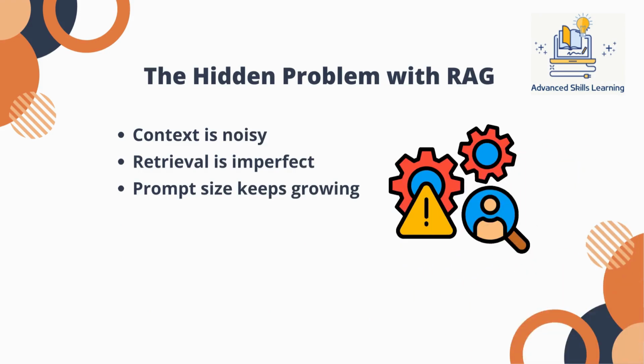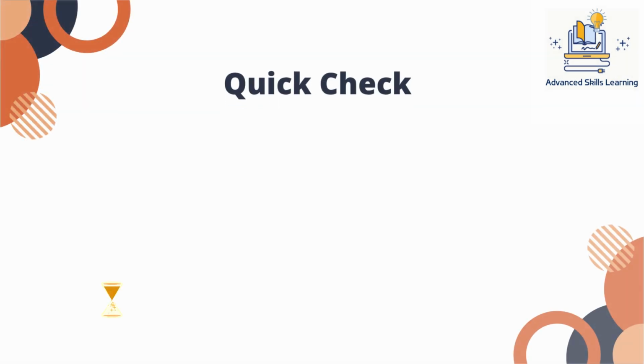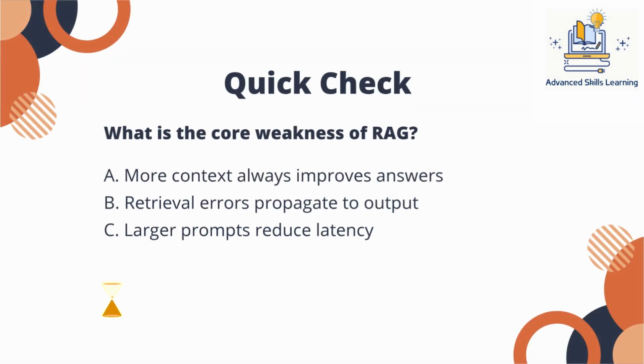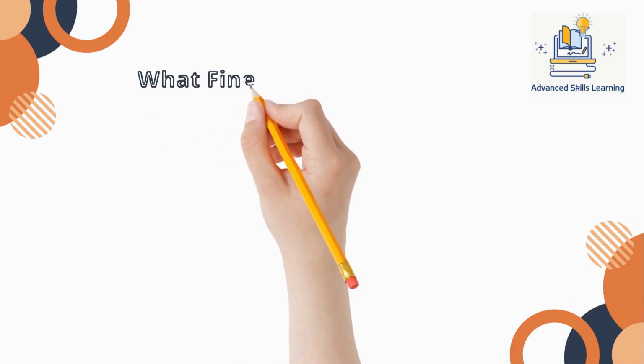Quick check. 2 seconds. What is the core weakness of RAG? A. More context always improves answers. B. Retrieval errors propagate to output. C. Larger prompts reduce latency. Keep your guess. The answer is B. Retrieval errors directly impact what the model sees, making them the root cause of many failures.